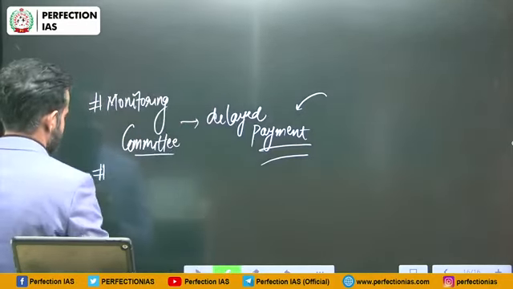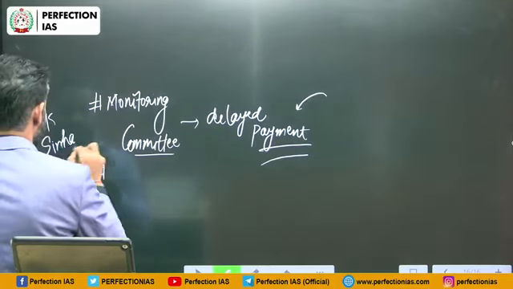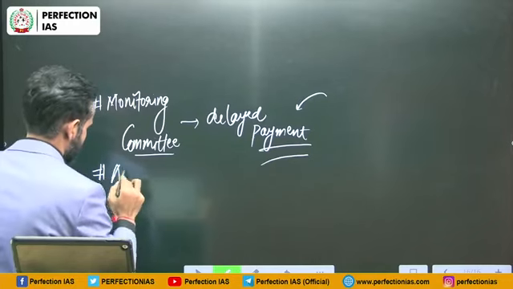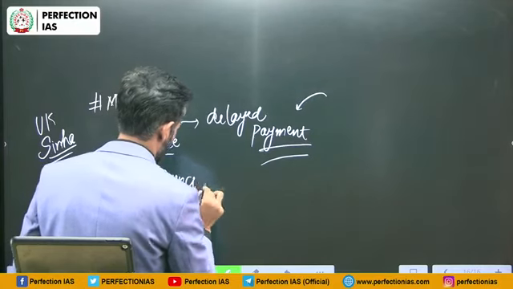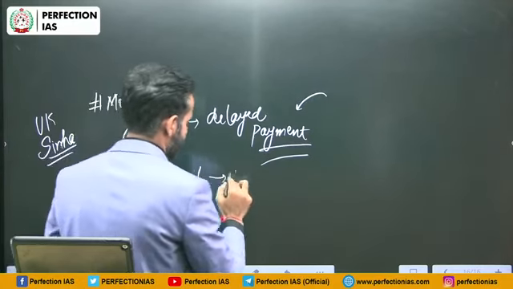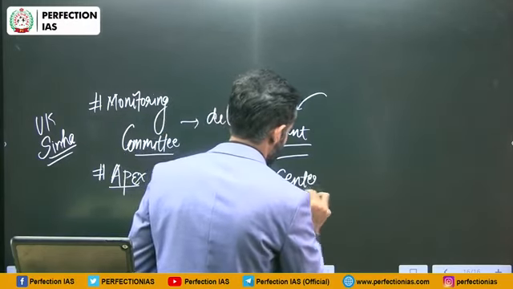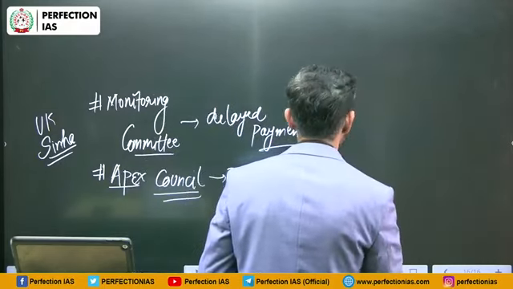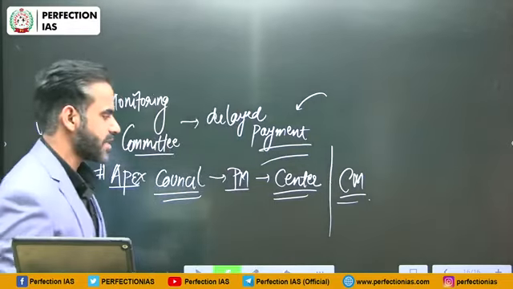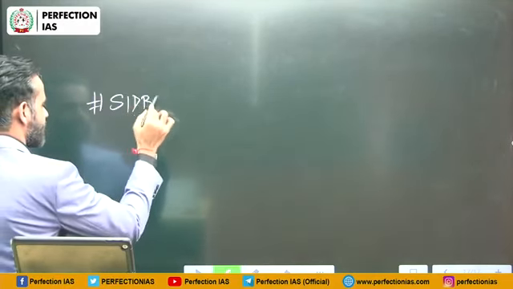Apart from that, this UK Sinha Committee also recommended an Apex Council, or top level council, and this council is to be chaired by the Prime Minister. That means at the central level it should be chaired by the Prime Minister, at the state level it should be under the Chief Minister of that particular state. Apart from that, it also recommended that SIDBI should play a bigger role.